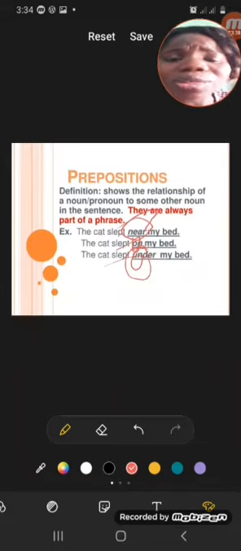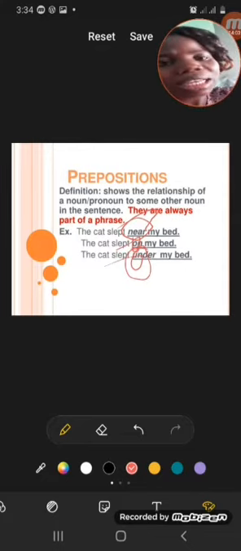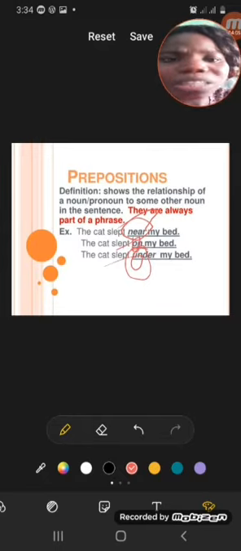So there is another thing that you must note. After you have seen the preposition, there are some words that come after your preposition. They are called objects of preposition, because your sentence cannot end at on. If I say where did the cat sleep, you cannot say the cat slept near. Near what? That what is the object of that preposition. Do you get it now?